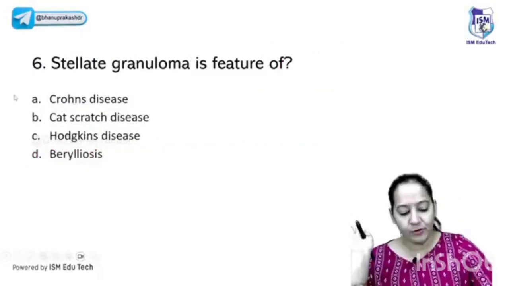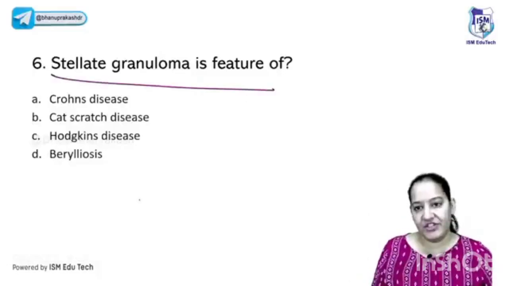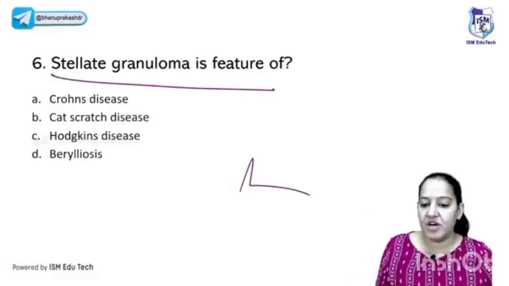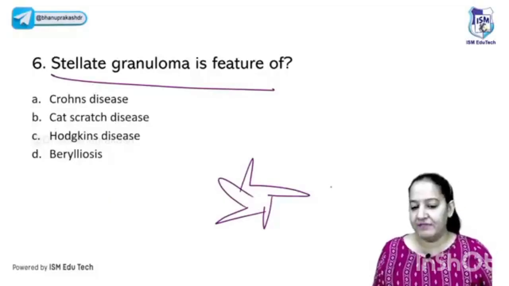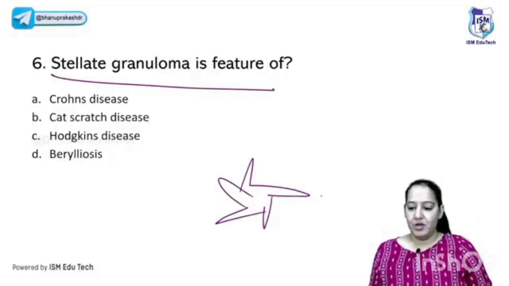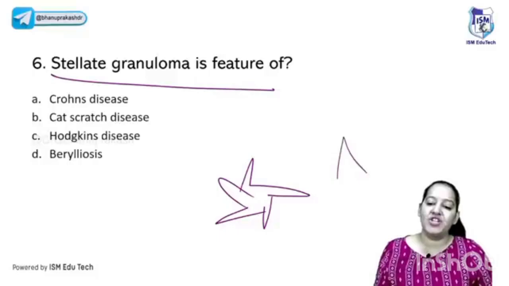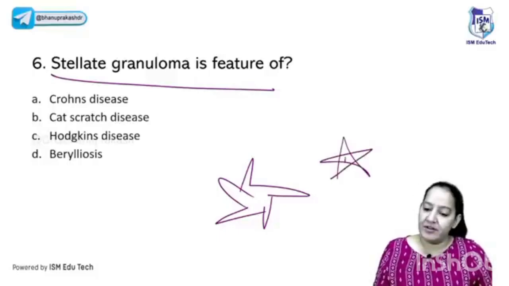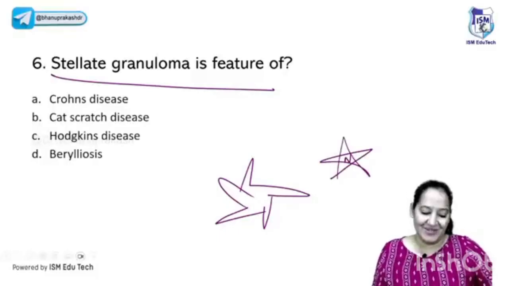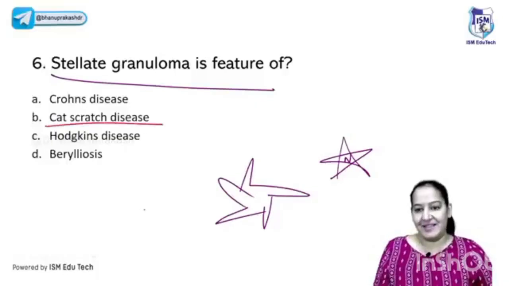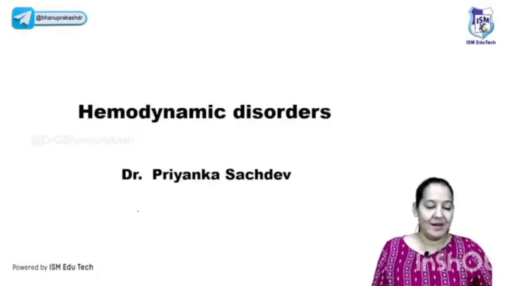Right. The next question is in front of you. I guess everyone knows the answer. Stellate granuloma is a feature of? Stellate is a star-shaped granuloma. Can you tell me in which 2 diseases star-shaped granuloma is seen, the 2 examples I told you? Yes, star-shaped granuloma, the exceptional granuloma where the center contains the neutrophil. Yes, you all are right. The correct answer here is cat scratch disease. We are done with inflammation also.